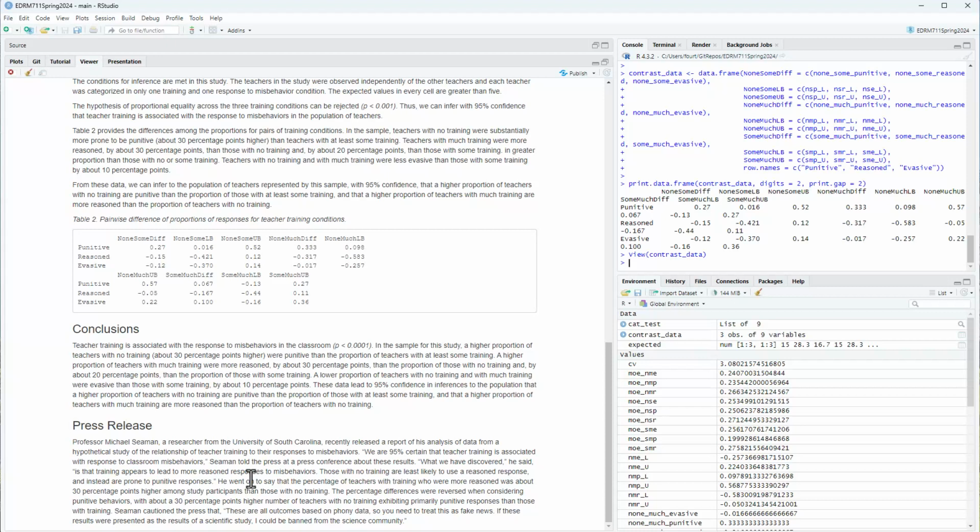A higher proportion of teachers with much training were more reasoned by about 30 percentage points than the proportion of those with no training, and by about 20 percentage points than the proportion of those with some training.